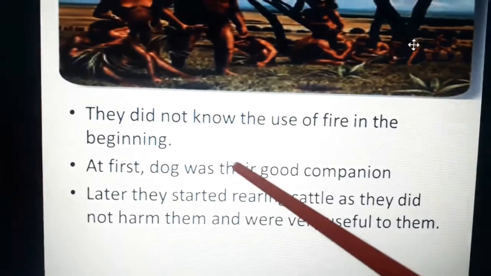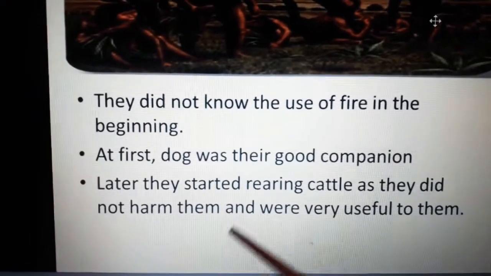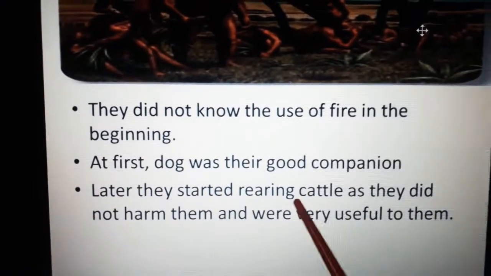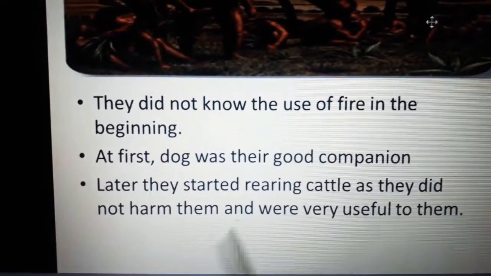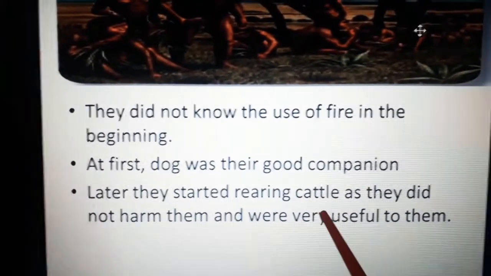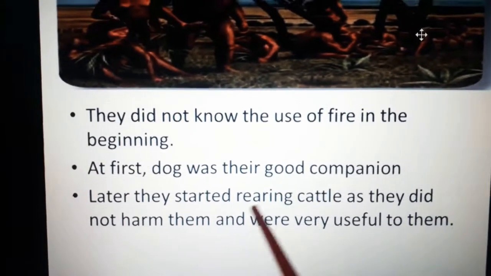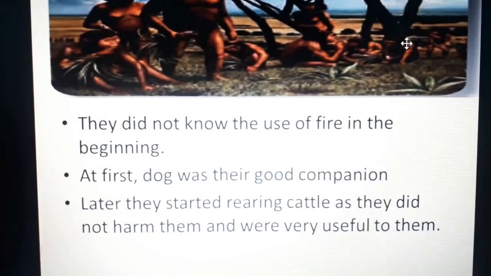Later they started rearing cattle, as cattle did not harm them and were very useful to them. Cattle means cows, goats, everything they started rearing.